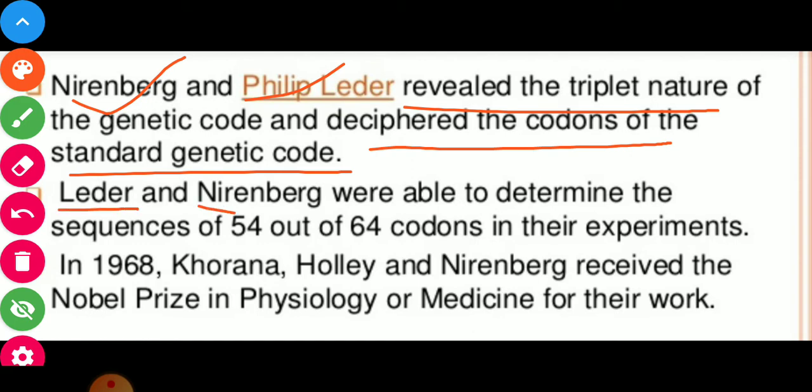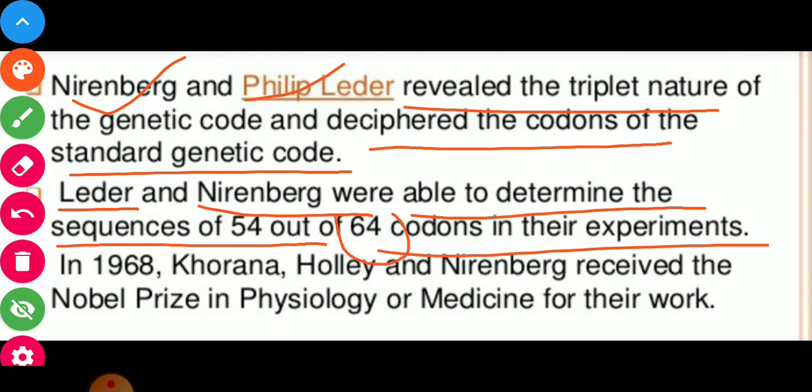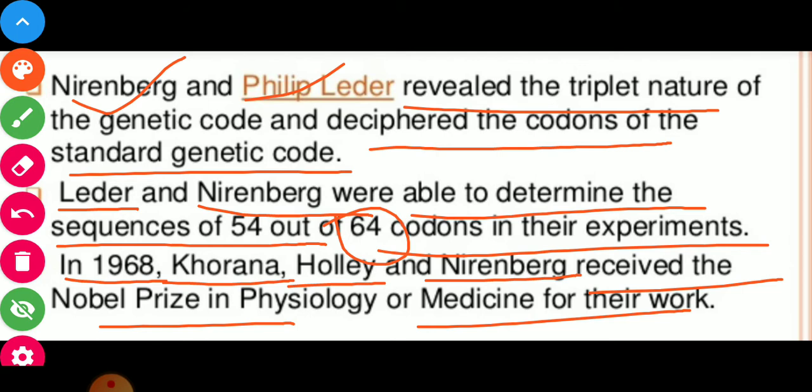Later and Nirenberg were able to determine the sequence of 54 out of 64 codons in their experiments. The codons are 64. In 1968, Khorana, Hawley, Nirenberg received the Nobel Prize for Physiology or Medicine for their work in deciphering the genetic code.